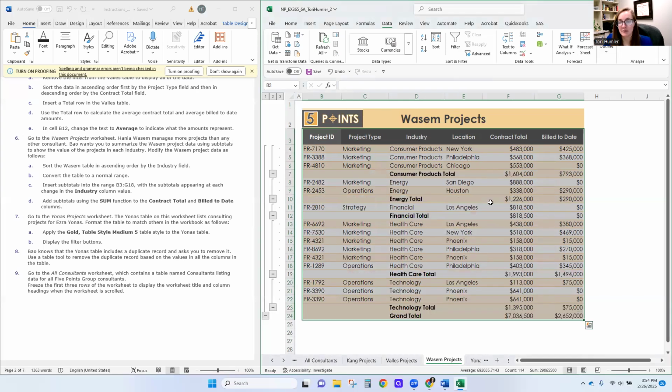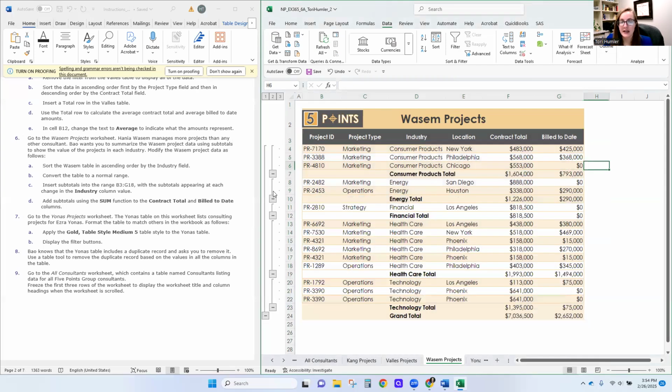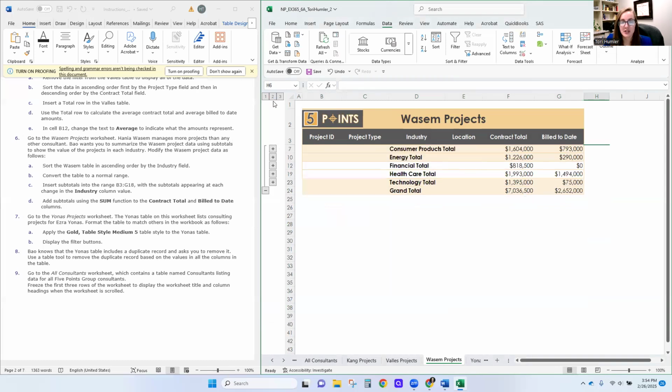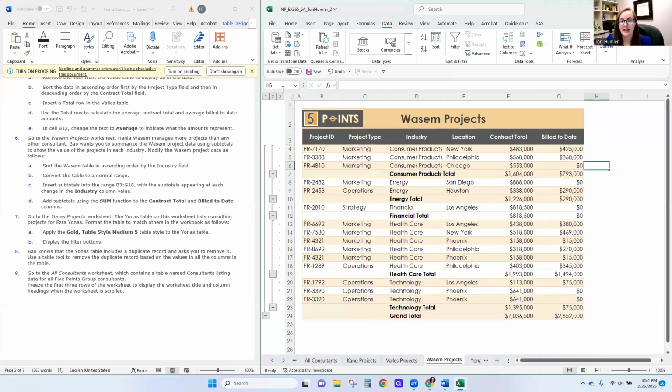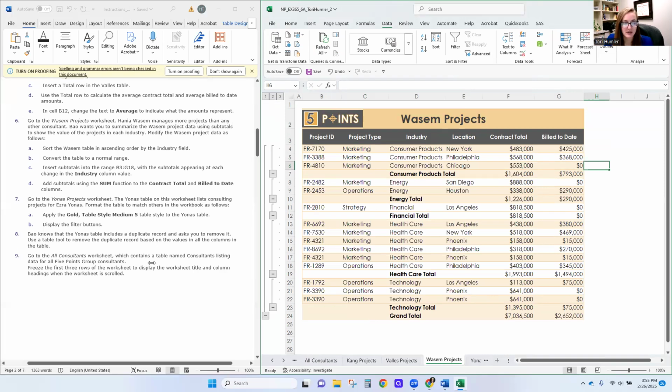And now it added subtotals to my range. And the way I can collapse these is by clicking these numbers over here. So I can collapse to just the subtotals, I can collapse to just the grand total, or I can expand to everything with this up here. So that is how our subtotals work. And that's how we're going to leave the WASM project.